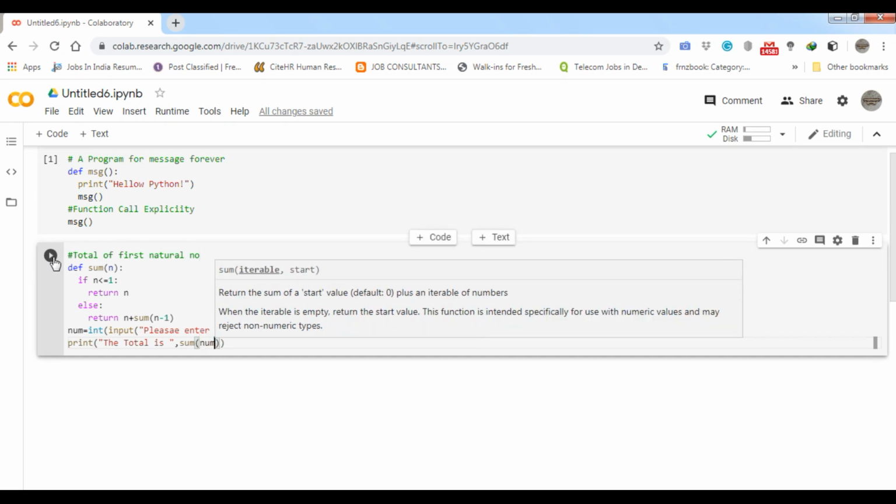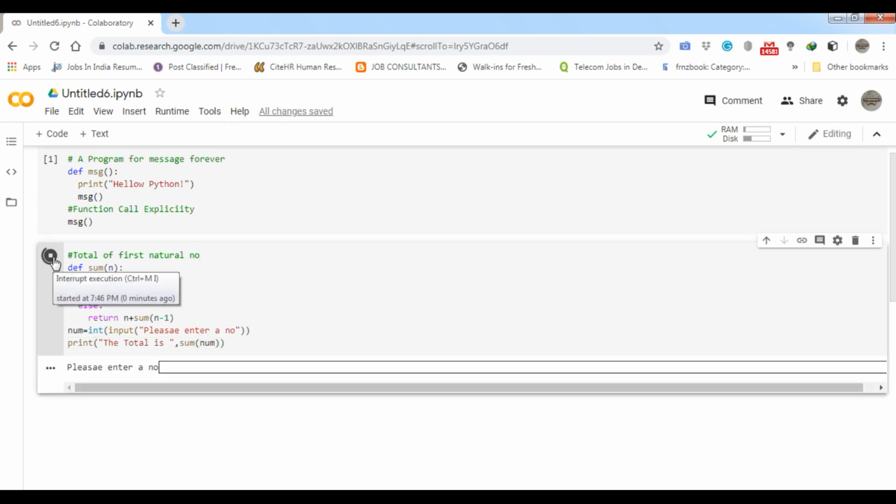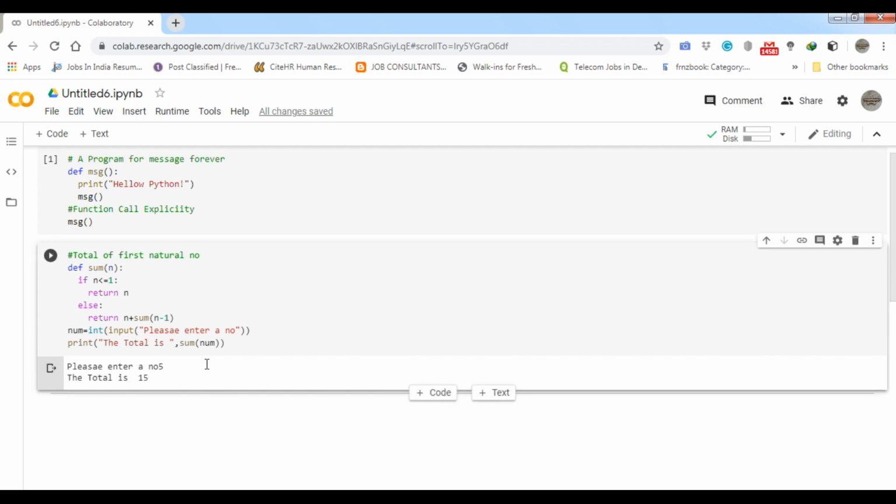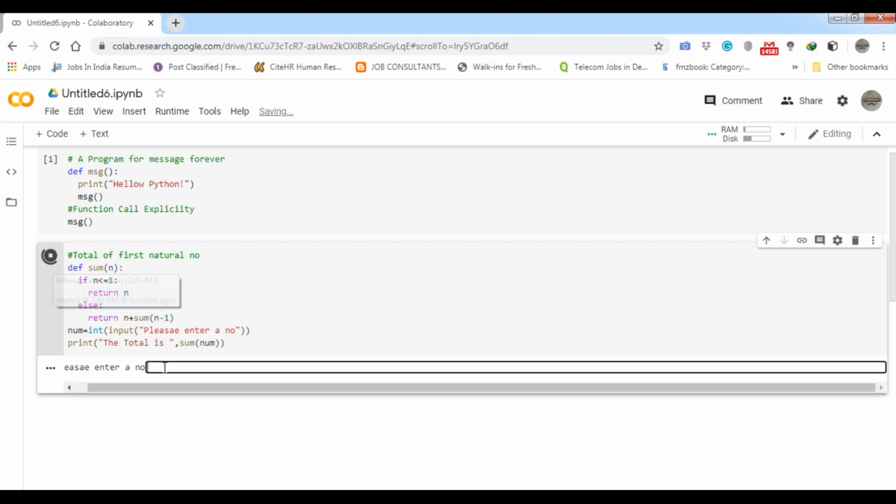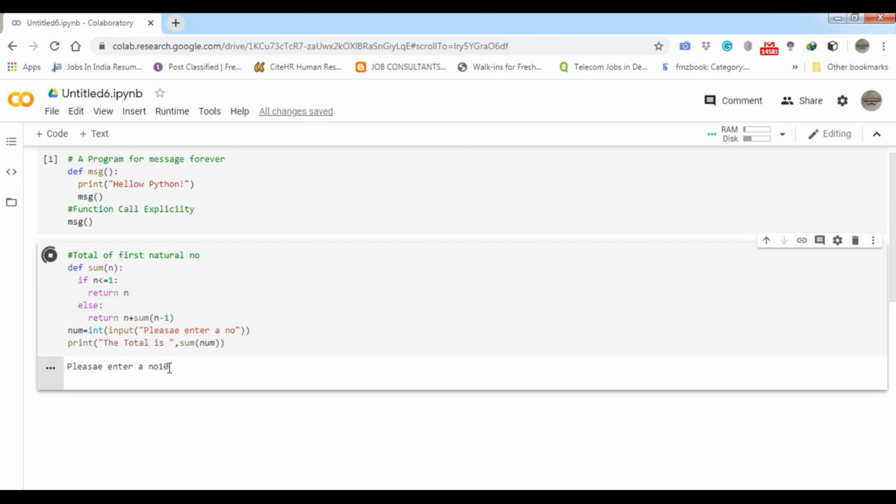So let's run it, student, okay. So now it is going to ask me to please provide the number. Suppose I provide here 5, okay student. So here the total of 5 is 15, because 1 plus 2 plus 3 plus 4 plus 5 will be 15, same as 10. So the total of the first 10 natural numbers will be 55.